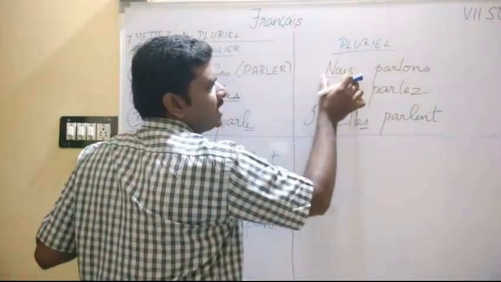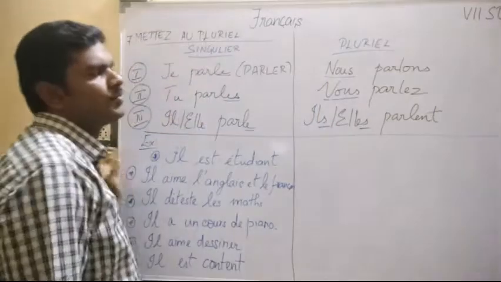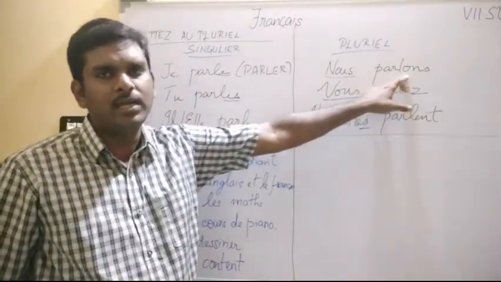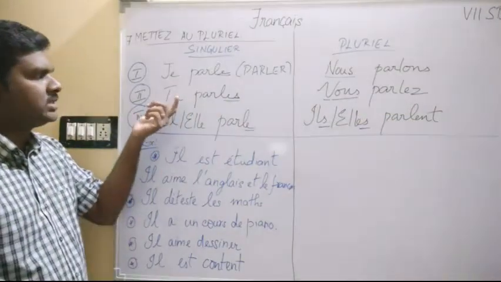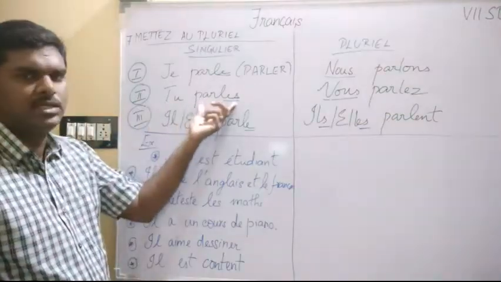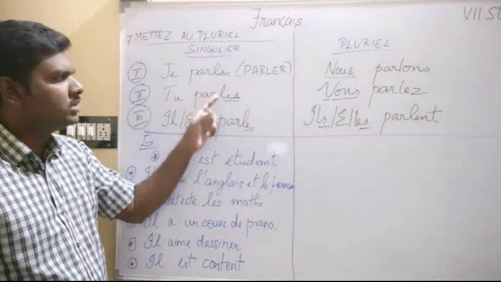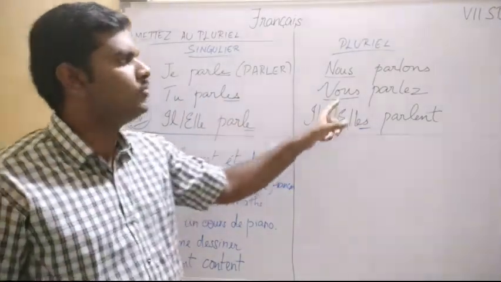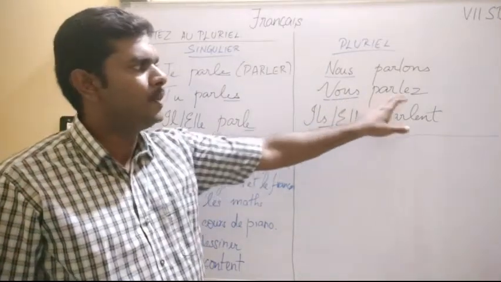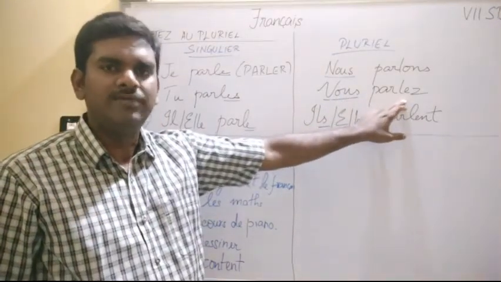For example, whenever there is a nous, what should be added? We should add ons to the radical. The same method for tu. See, tu is written, parle is written. So for tu, es is the ending. Once I change this sentence into plural form, what do I have to do? Vous parlez. That is ez I have to add.